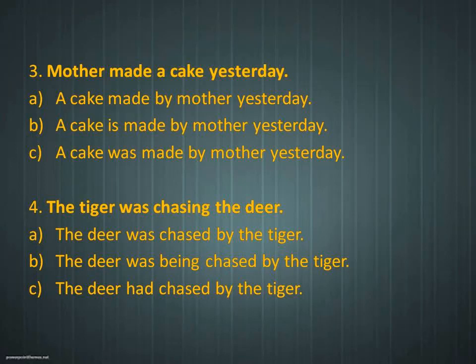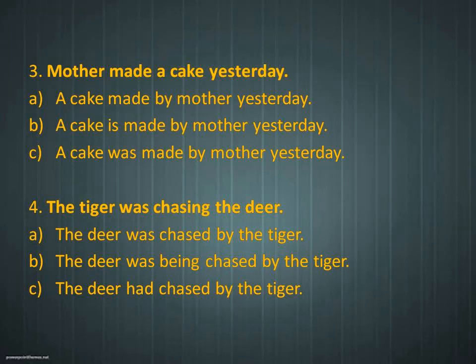So now to the fourth sentence. The tiger was chasing the deer. There are three options given below. The deer was chased by the tiger. The deer was being chased by the tiger. The deer had chased by the tiger.